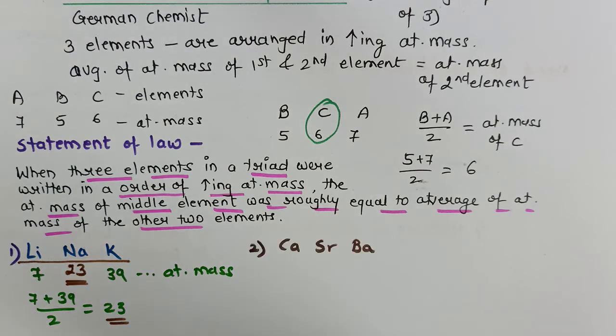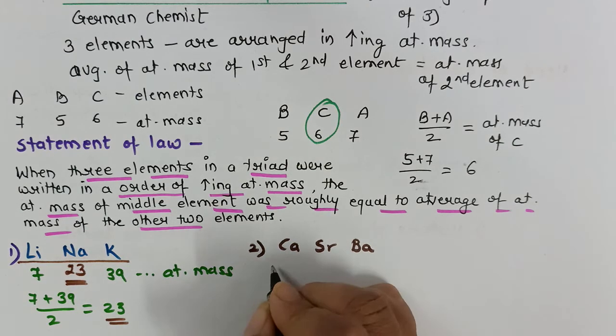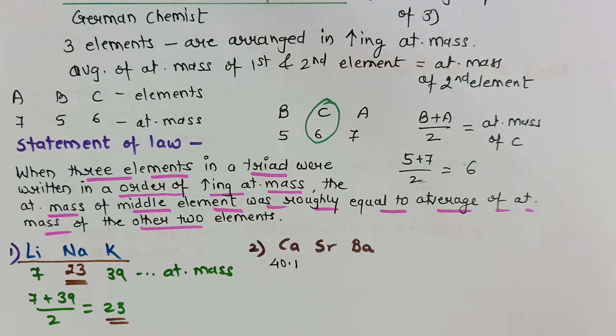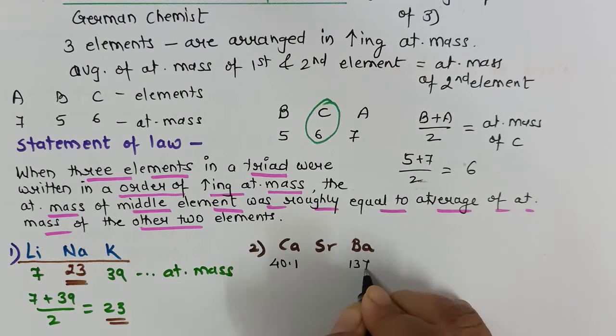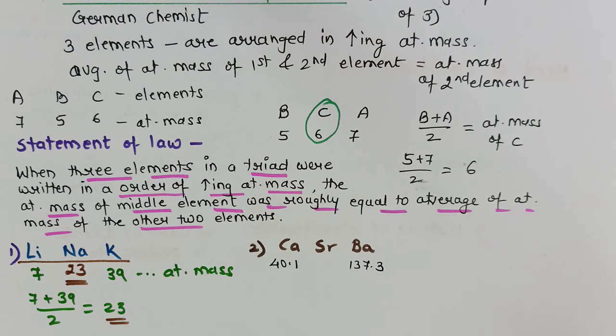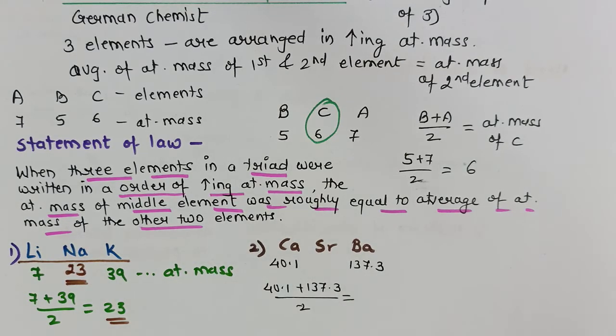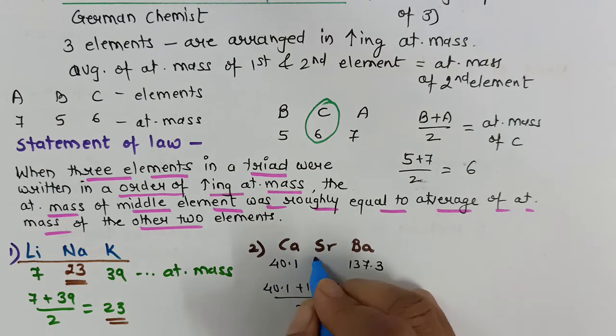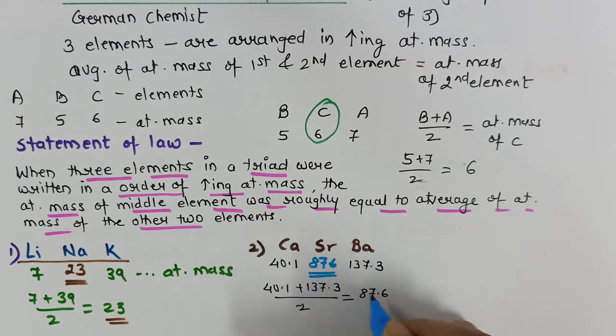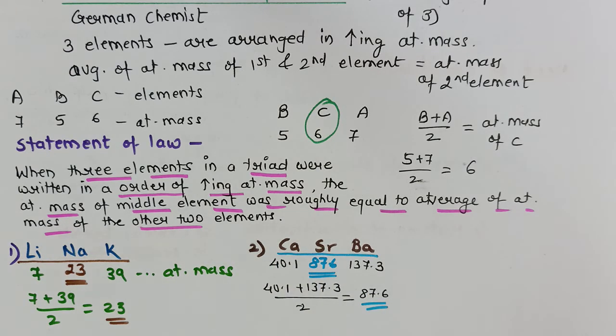Let us take one more example. Next example is calcium, strontium, barium. The atomic mass of calcium is 40.1. That of barium is 137.3. Now if we take the average of these two, 40.1 plus 137.3 upon 2, then that is equal to 87.6. And that 87.6 is approximately equal to the atomic mass of strontium. So calcium, strontium and barium will form another Dobereiner triad.